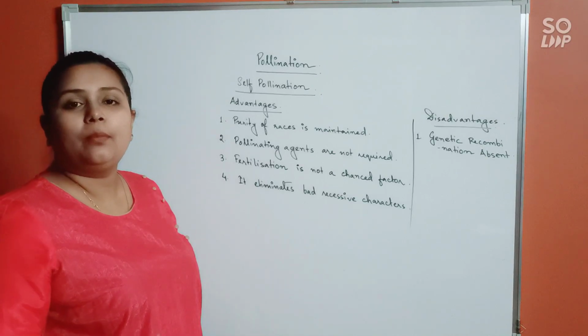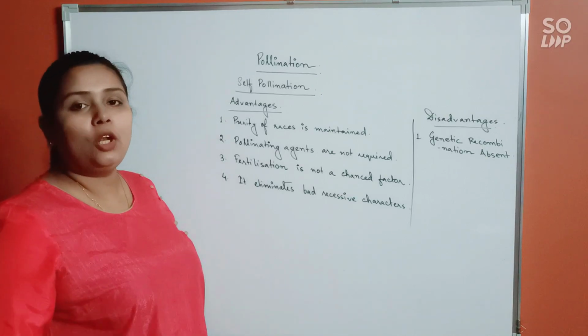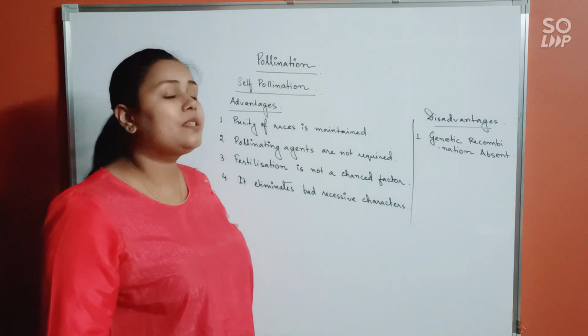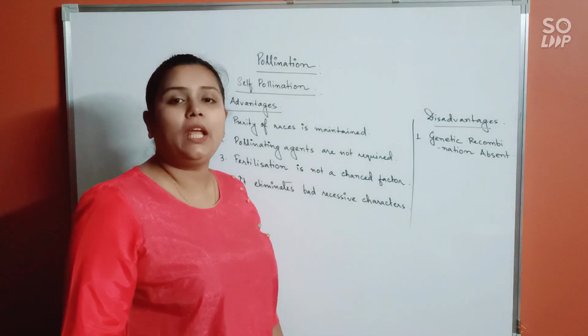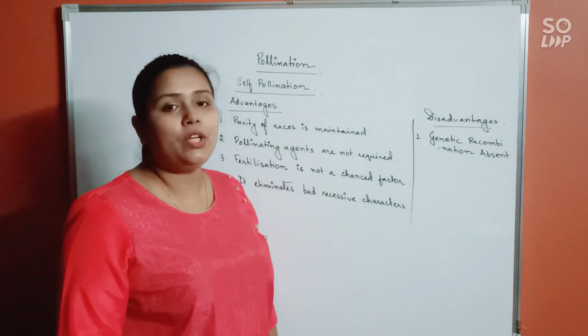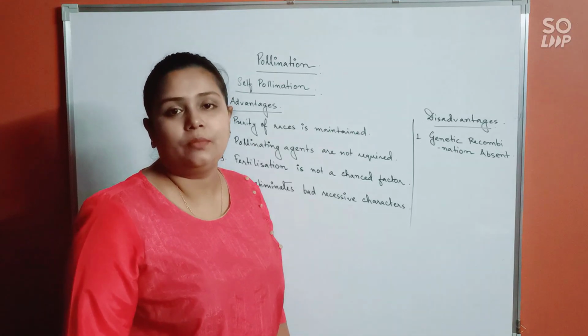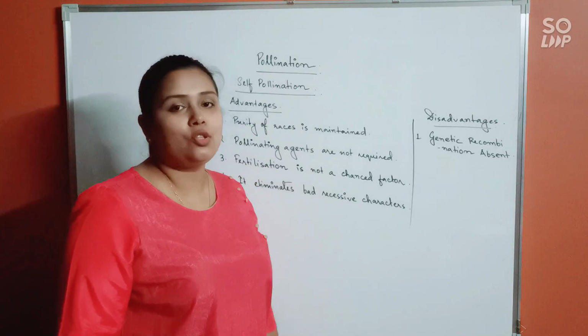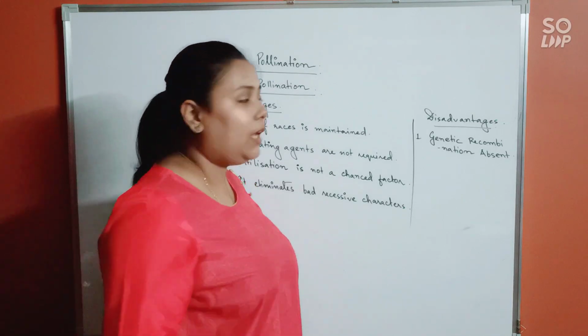That means the male gamete and the female gamete both belong to the same parent. In that case, genetic recombination won't take place. Progeny will be exactly like the parent, and that is not going to introduce any variation in the progeny, which is of course not good in the long run. Okay.